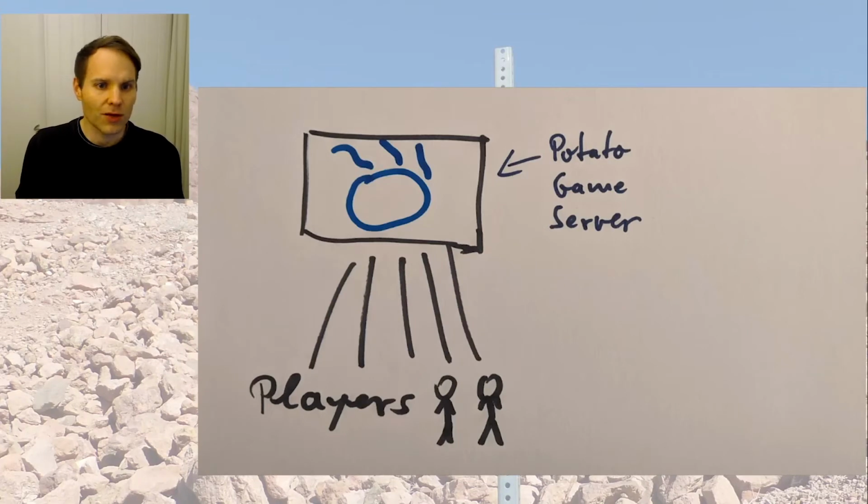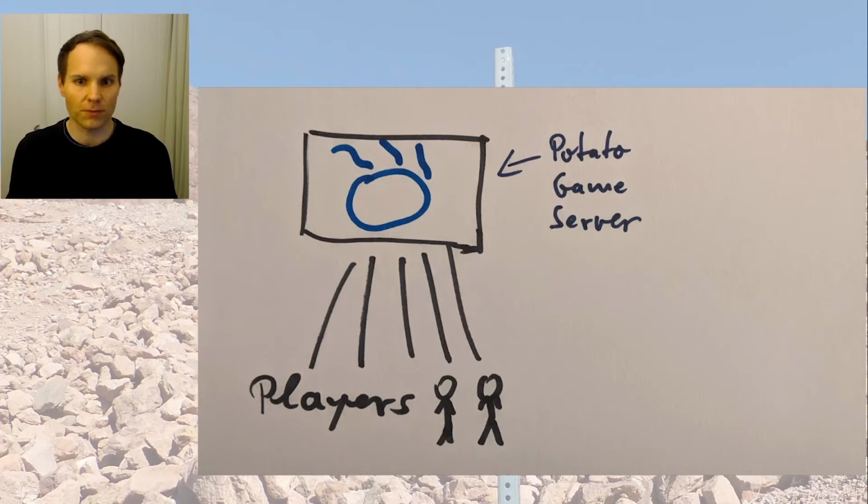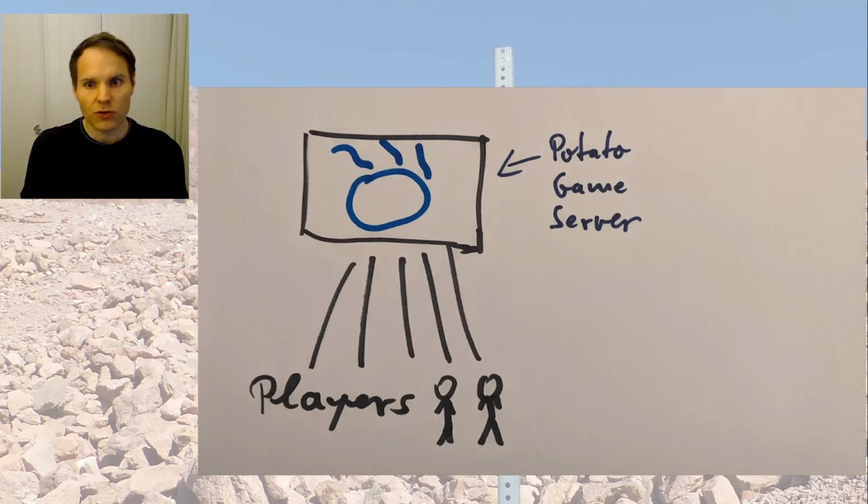The game became fully digital. Players connected to a hot potato game server over the internet and threw each other the hot potato. The hot potato game server kept track of who holds the potato. The game server kept the state, so to say. The game server was the single source of truth for the hot potato game. But there was a problem with that architecture.